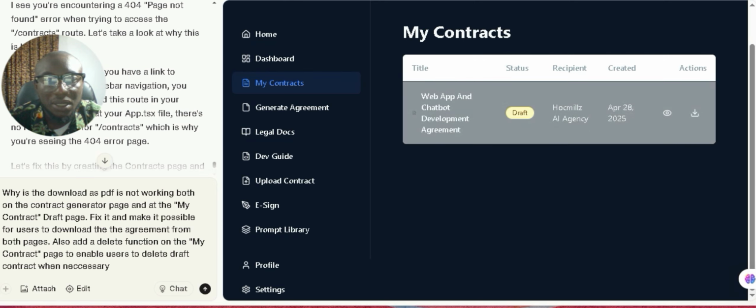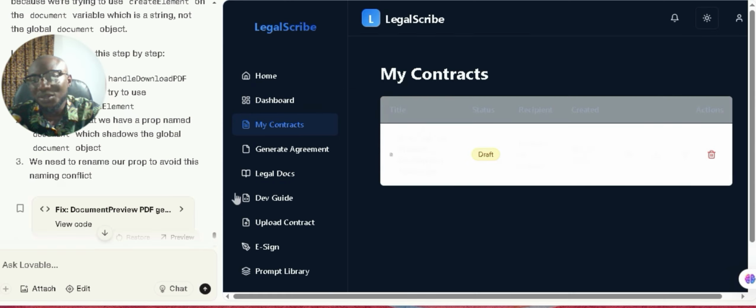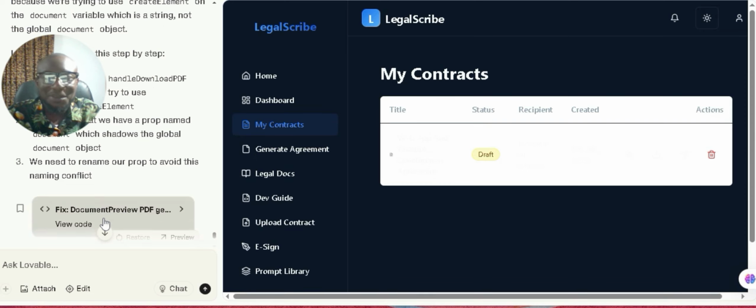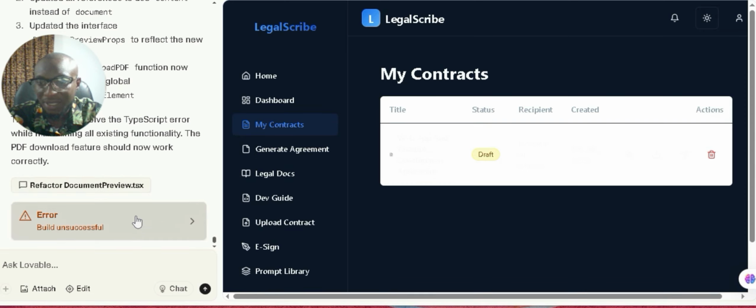Then I'll ask it to also add a send button, to be able to send it to the sign-in page. So right now we've implemented that. Let's test and see. There's a build error here, but the PDF download feature should now work correctly. Okay, let's test and see what else happens.